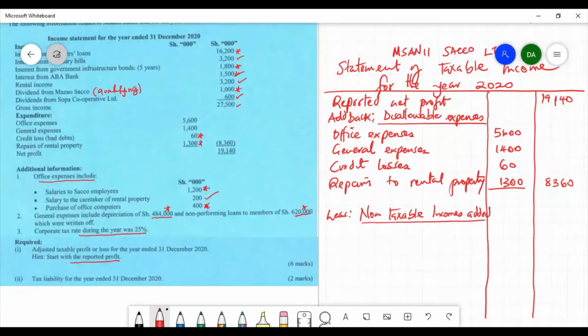And such items include the following: interest on members' loan. In this case, the interest on members' loan is equal to 16,200.